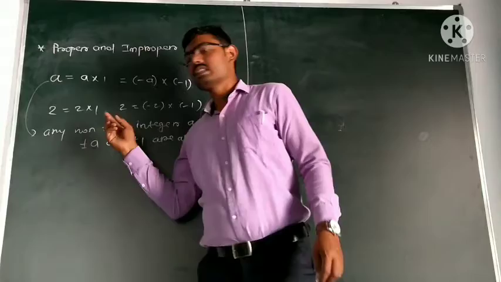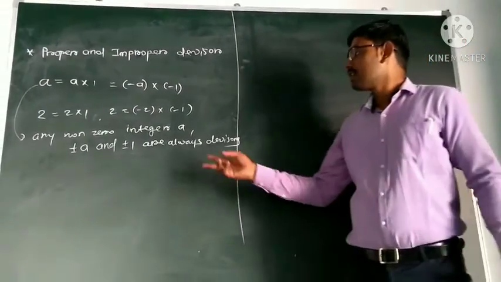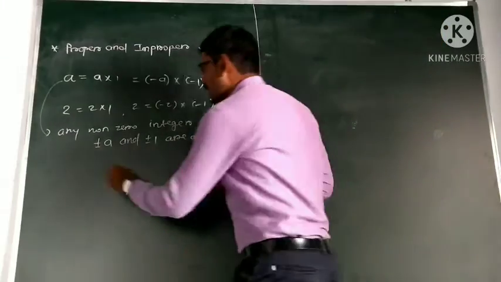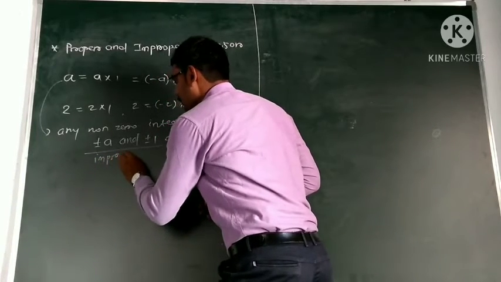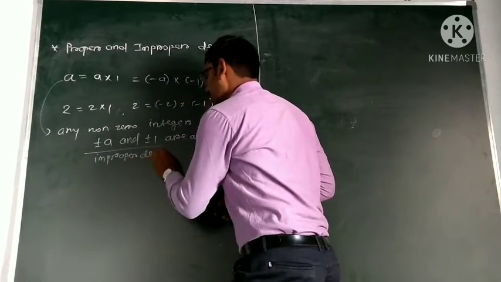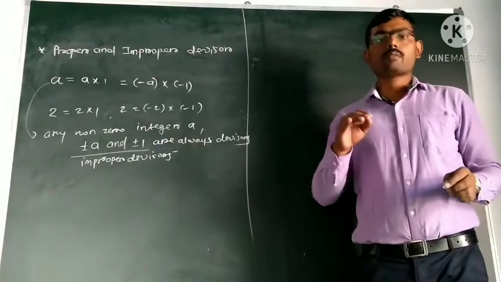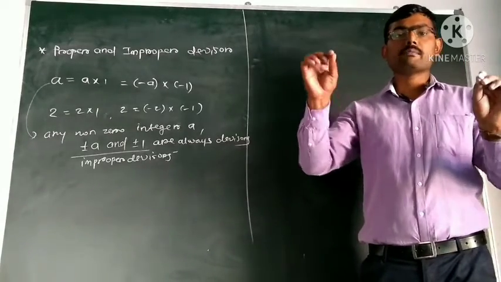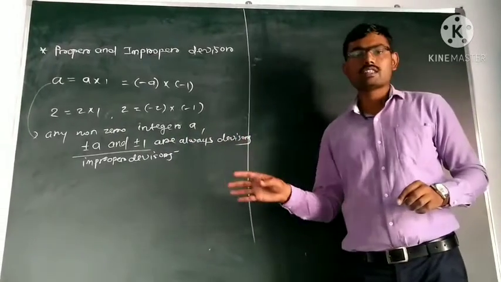Such divisors are called improper divisors. If a is an element, then plus or minus a and plus or minus 1 are always divisors, and these are called improper divisors.